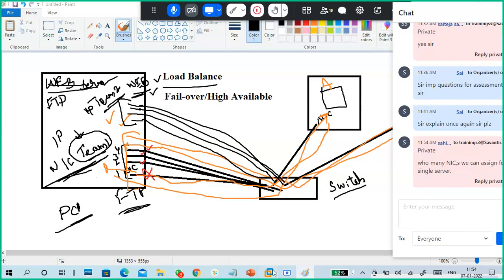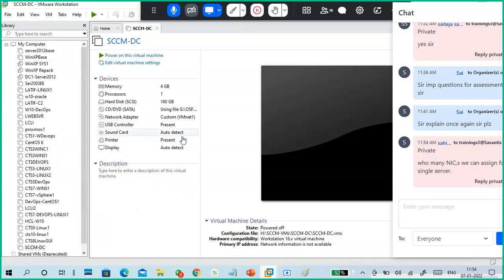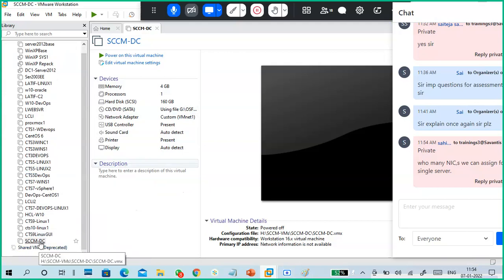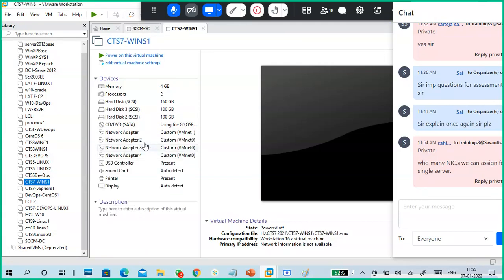Virtually also 8 NICs. A virtual machine can also add 8. You can see, add more NICs. You see, 4 NICs are added here.